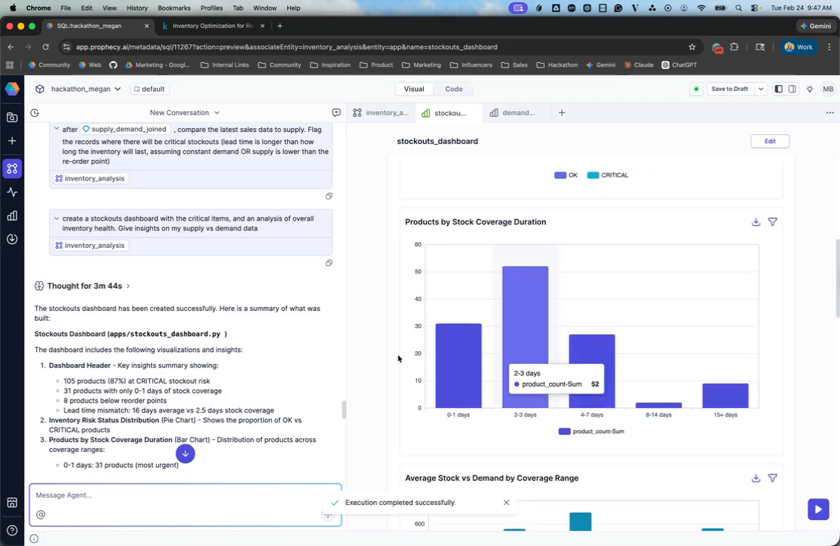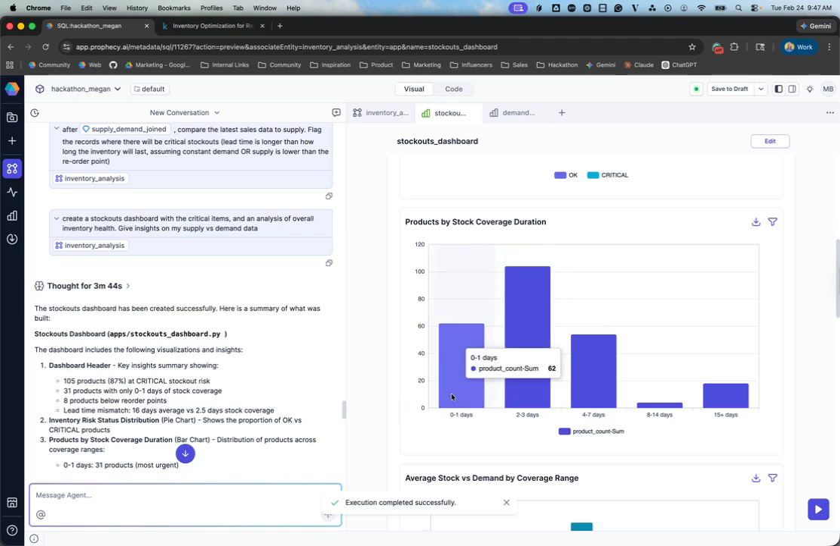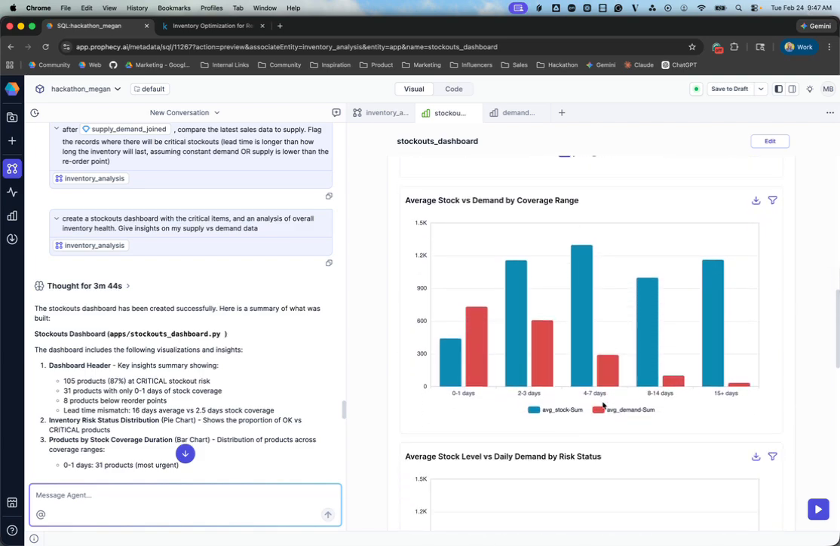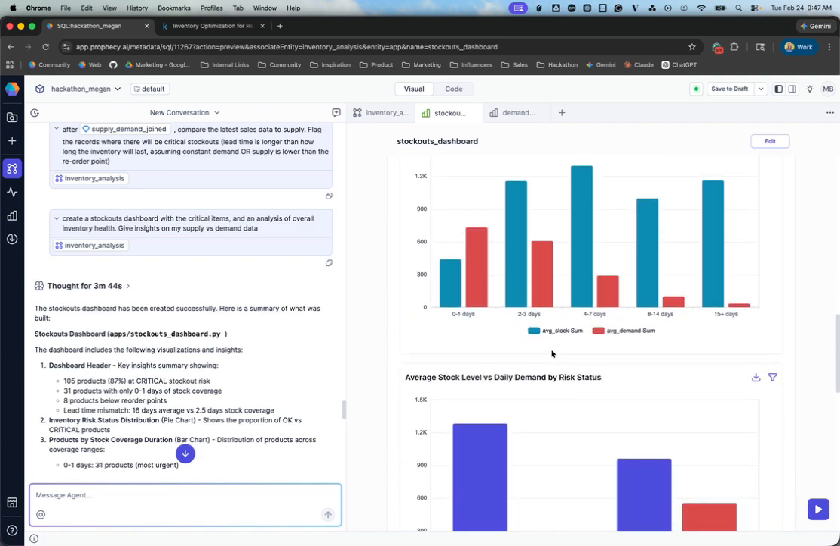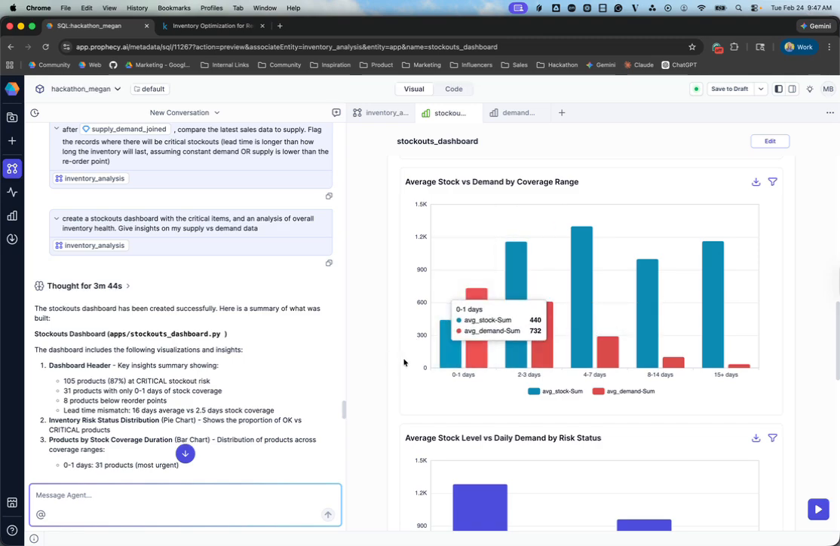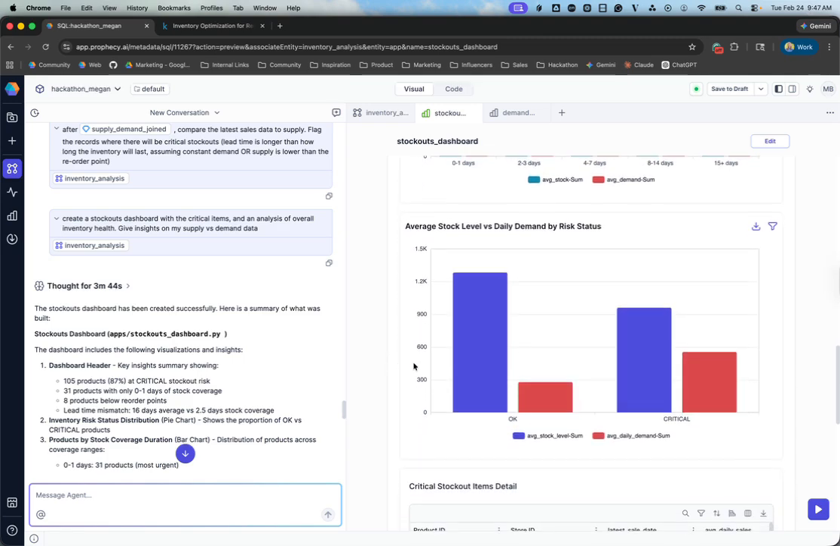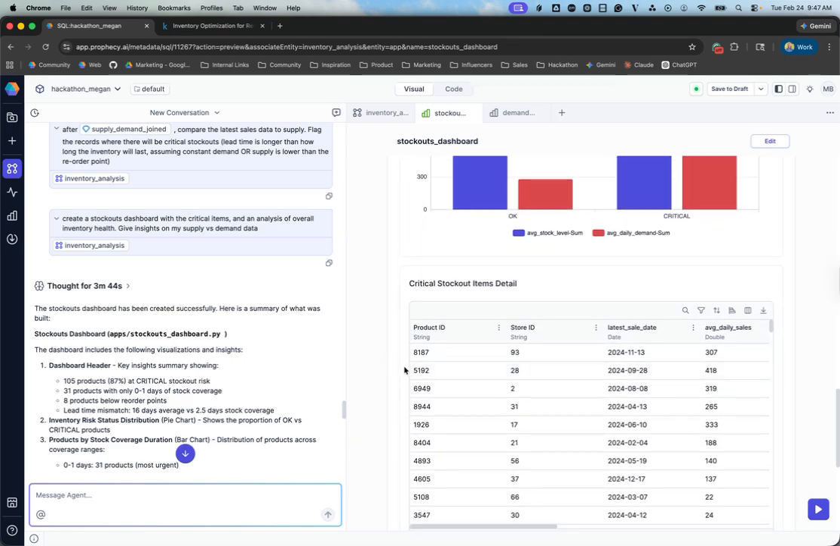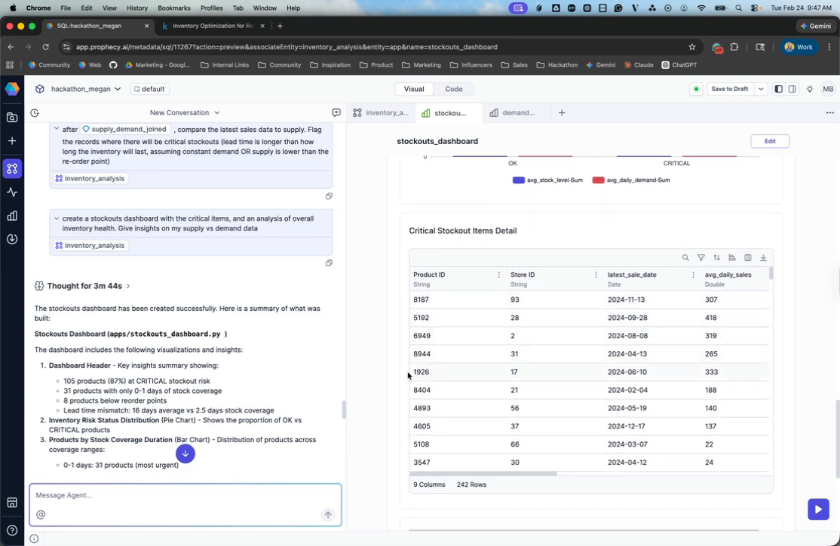We've got the product distribution by coverage. So you can see the inventory situation is pretty dire with most things running out in the next 14 days. So there's clearly a lot of inventory issues here. And there's some interesting charts of just stock versus demand. And then a nice data summary here of the most critical items for reordering needed.